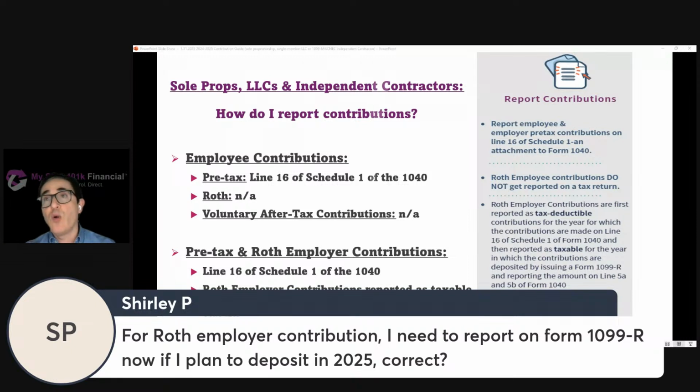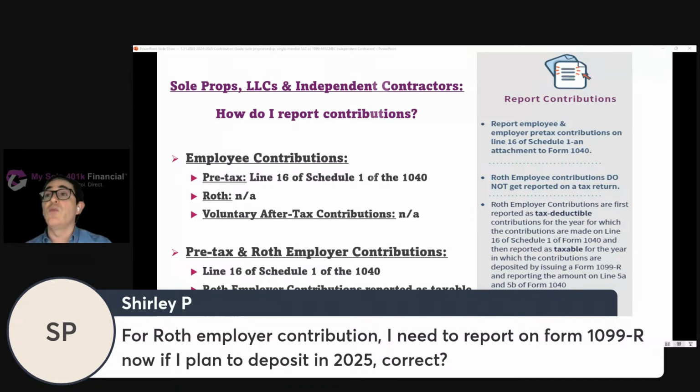So if you were to go to our website, mysolo401k.net/forms, you would find there's a pre-tax to Roth conversion form. So you could use that same form, because really from a reporting perspective, there is no difference, right? It's as if you made an employer pre-tax contribution and then you moved it from the pre-tax account to the Roth account. You don't literally have to go through those steps.